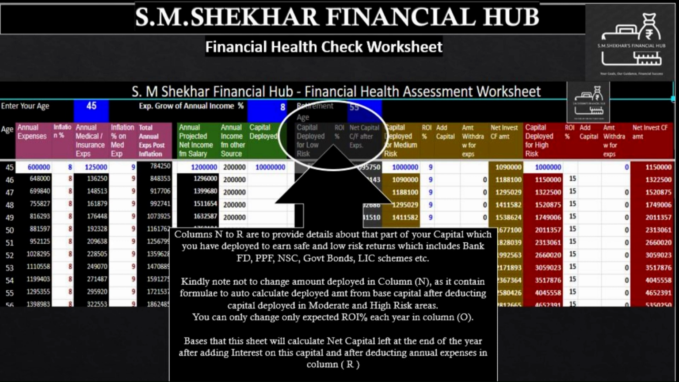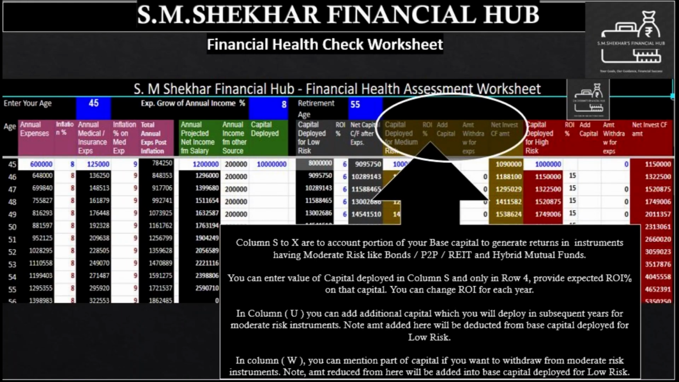You can only change the expected ROI % each year in column O. Basis that, this sheet will calculate net capital left at the end of the year after adding interest on this capital and after deducting annual expenses in column R.